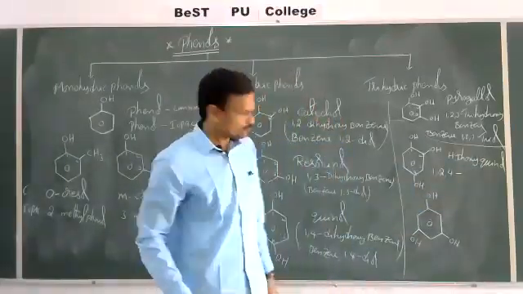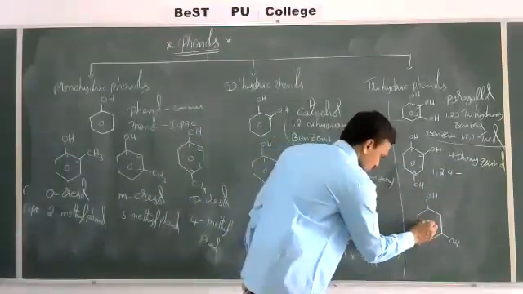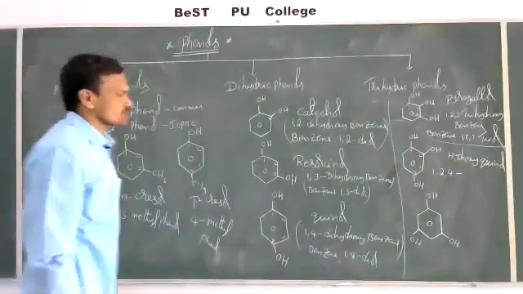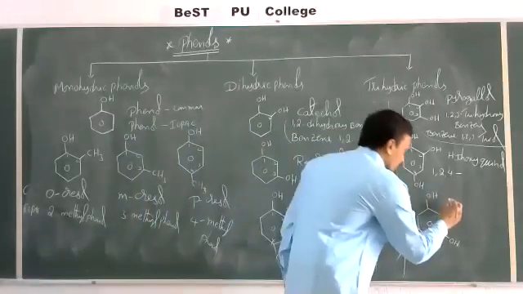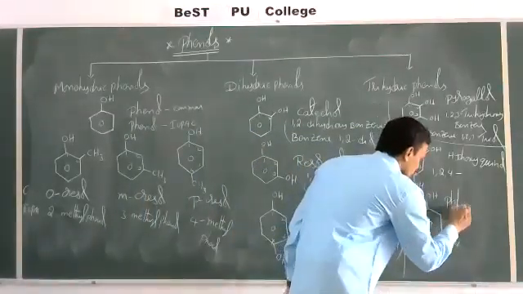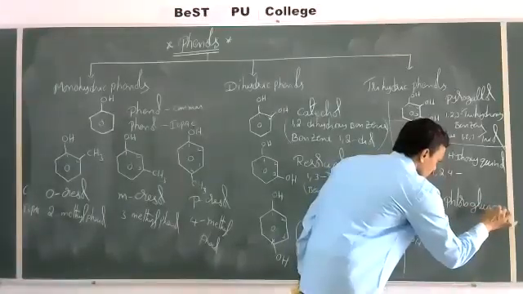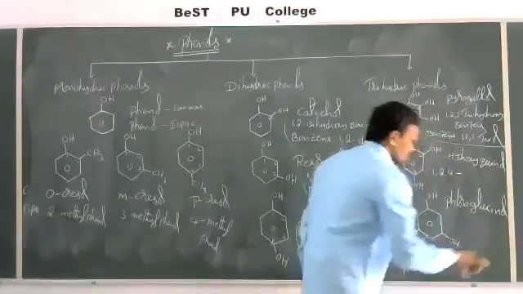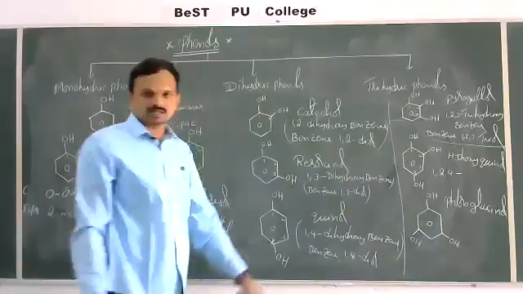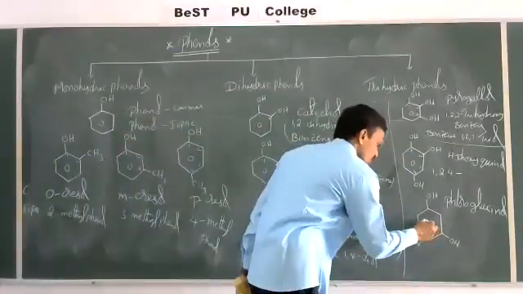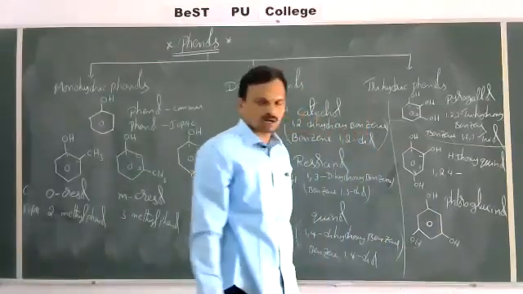Either you can write. Now come to this. So 3 OH groups are present in the symmetrical position. This compound is named phloroglucinol. This is the common name.